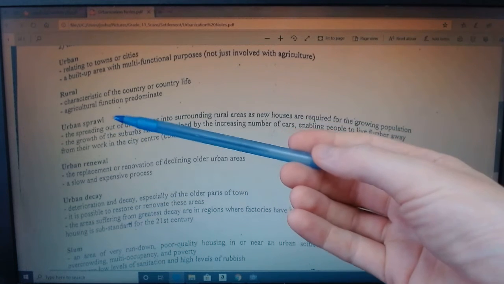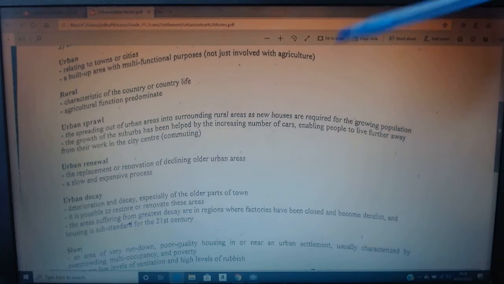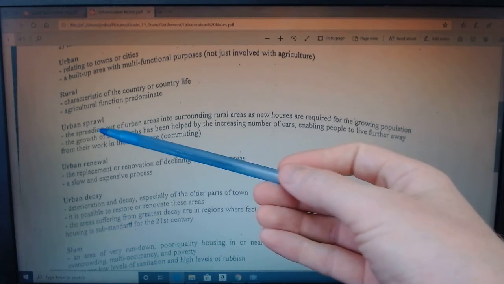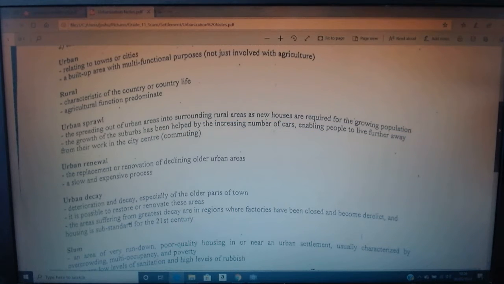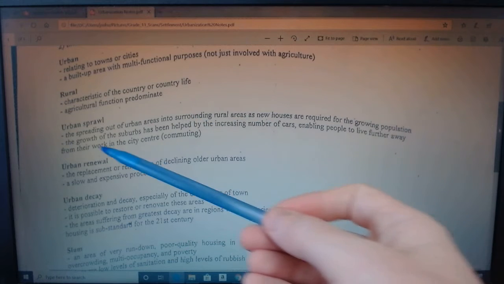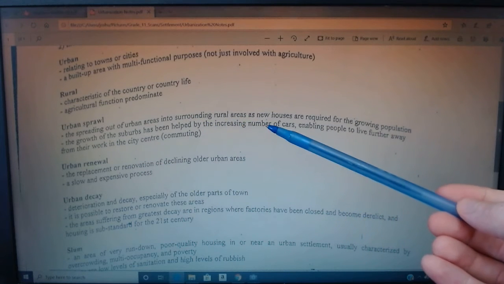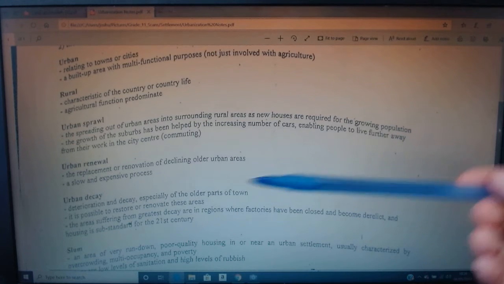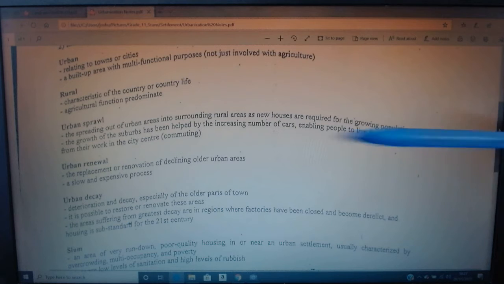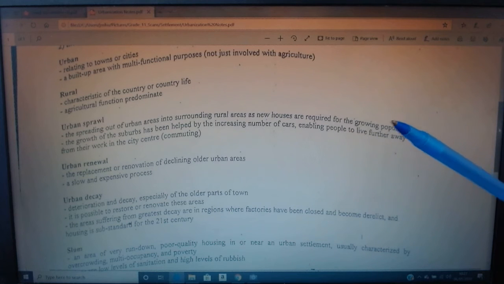So urban sprawl, this is the spreading out of urban areas into surrounding rural areas. So urban sprawl is when a city grows by area. Remember we said that's one of the things a city does. It grows in population and by the area it covers. So the spreading out of an urban area into surrounding rural areas as new houses are required to house the growing population. So more people come in, we need more houses, the city gets bigger.